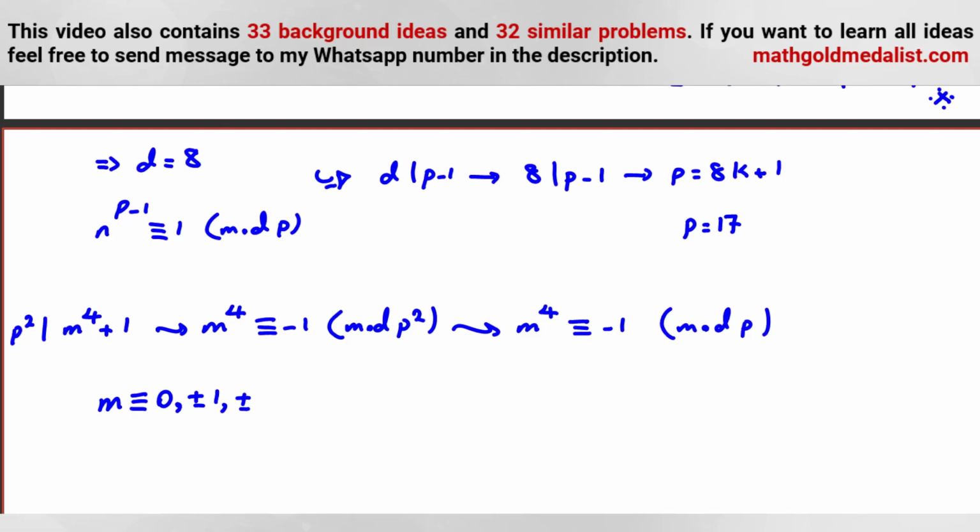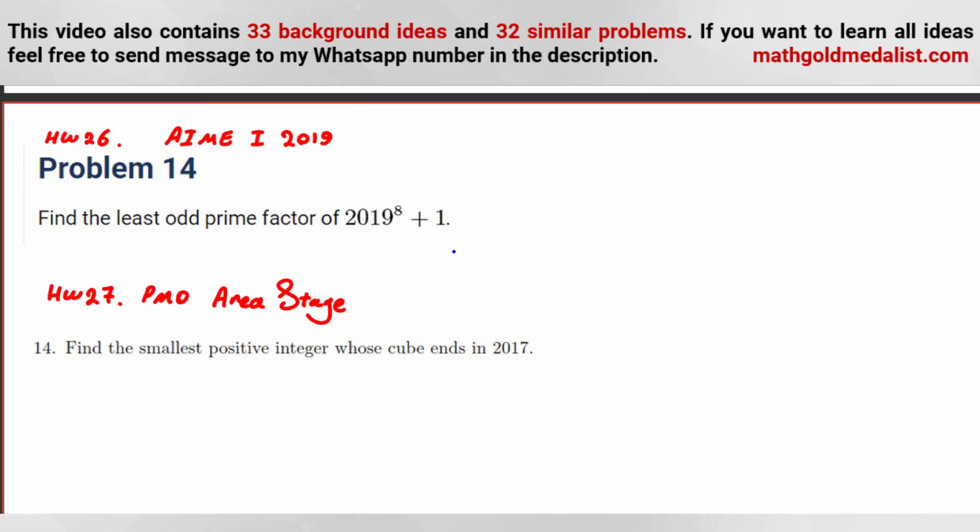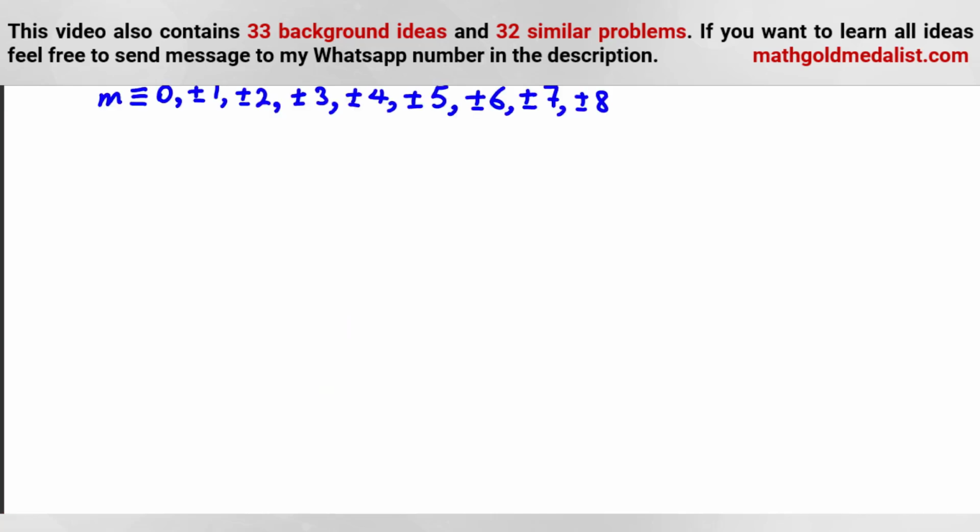And here our p is what? 17. So let's change all of them to 17. We want to see, is 17 good or not? Plus minus 1, plus minus 2, plus minus 3, plus minus 4, plus minus 5, plus minus 6, plus minus 7, plus minus 8. Up to this part, this homework is similar to this problem. From the rest of the problem, this homework is useful.